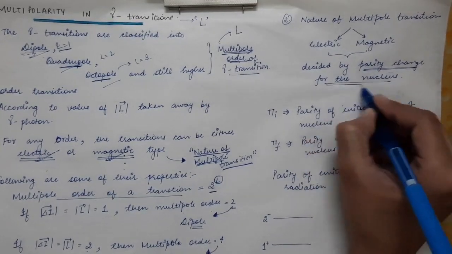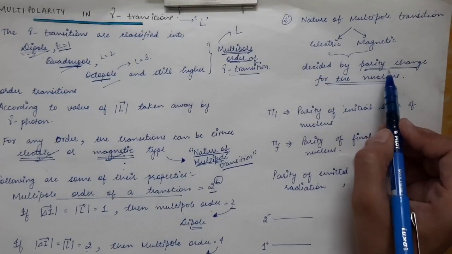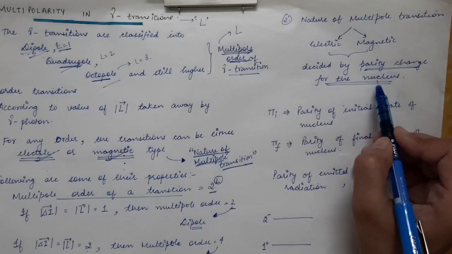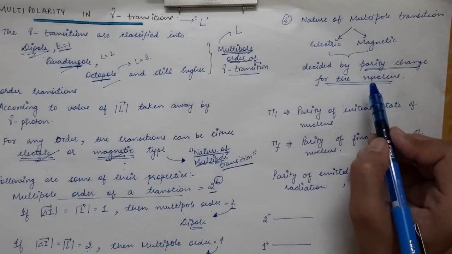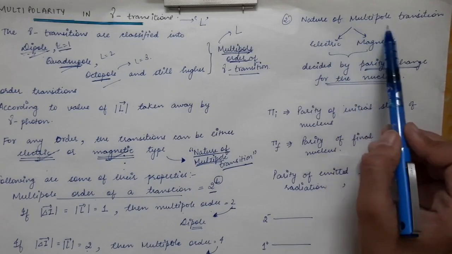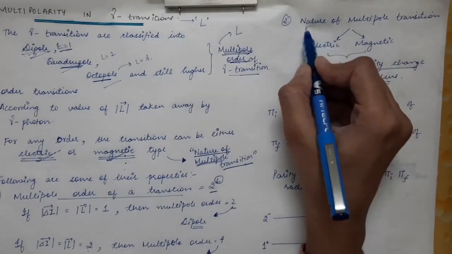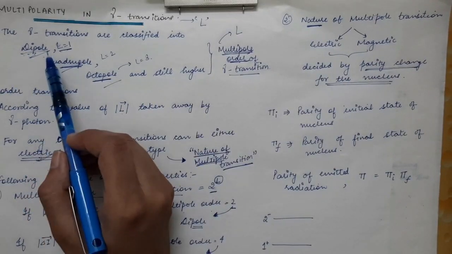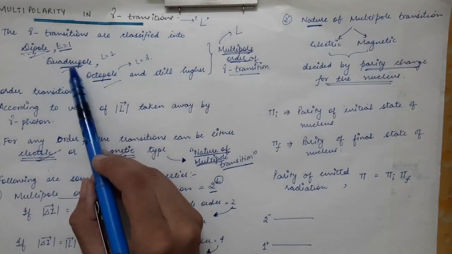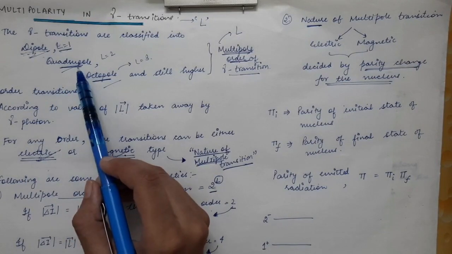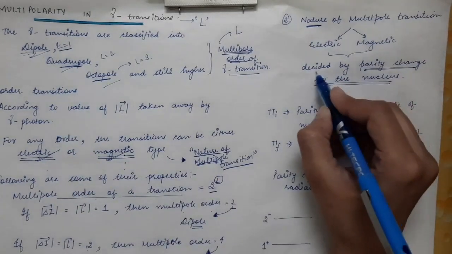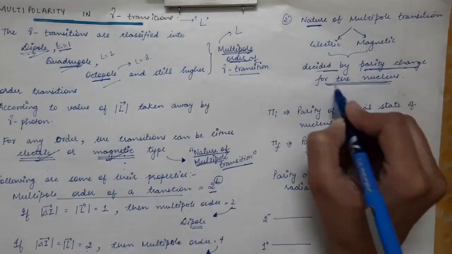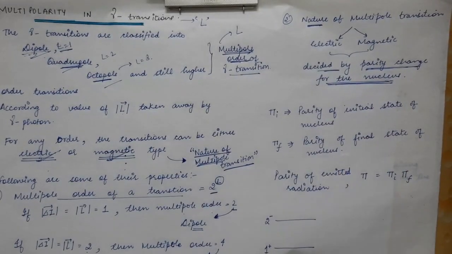We will use the concept that parity in gamma emission is conserved. Using this parity property, we will find the nature of the multipole transition, whether it is electric dipole or magnetic dipole, and similarly whether it is electric quadrupole or magnetic quadrupole. This is decided by the parity change for the nucleus.